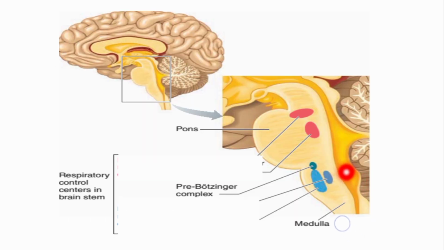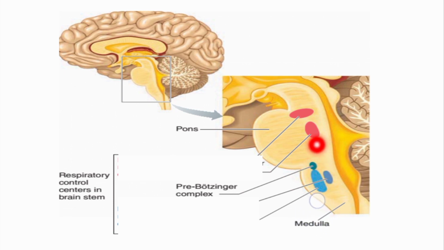So as you can see in this figure, this is our brainstem, this is medulla oblongata, this is pons, and here our respiratory center, which is controlling our respiration, is located. The first component is the pre-Botzinger complex, which is present at the upper end of the medulla.